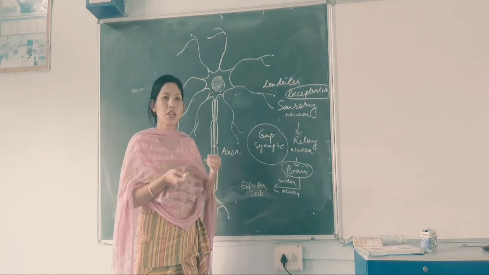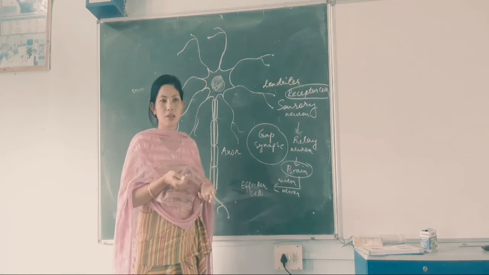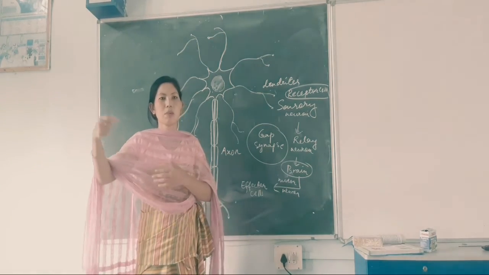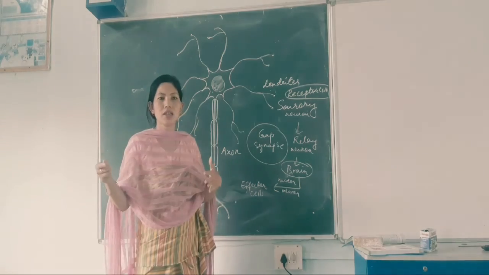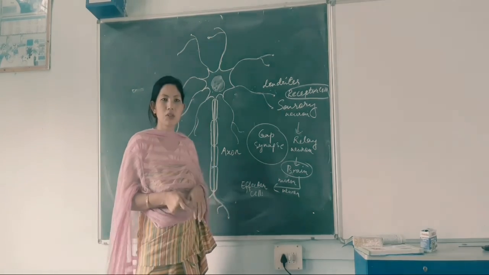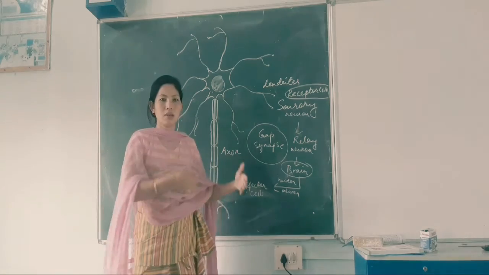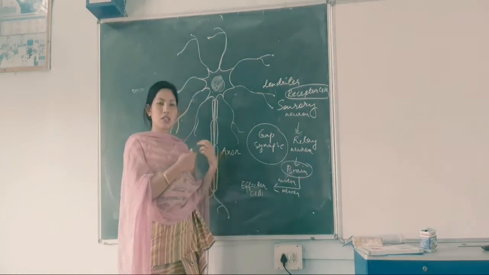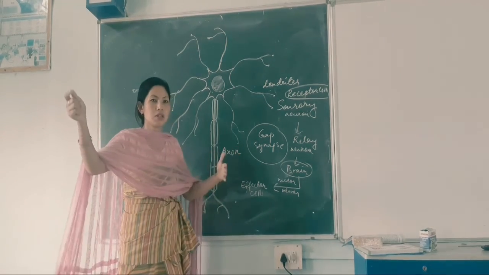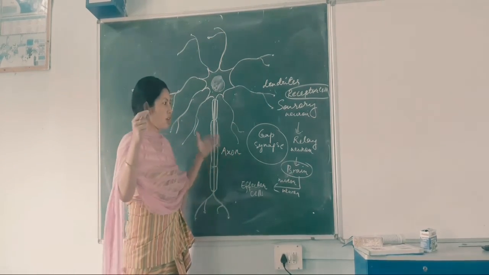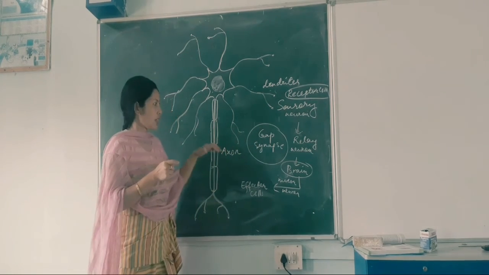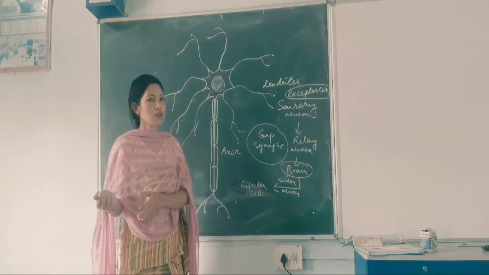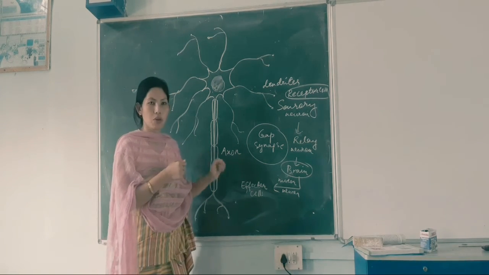So what is done? Person by person the brick is passed, and nobody is tired of it, because each person is standing in the same place and just passing the material. Similarly, the neurons also do exactly the same. They themselves do not travel the entire distance up to the brain or from the brain. Rather, they send the message or signal from one neuron to the next neuron. So this is how a neural tissue works.